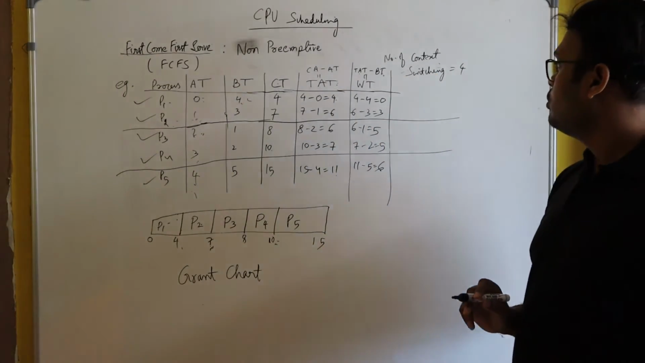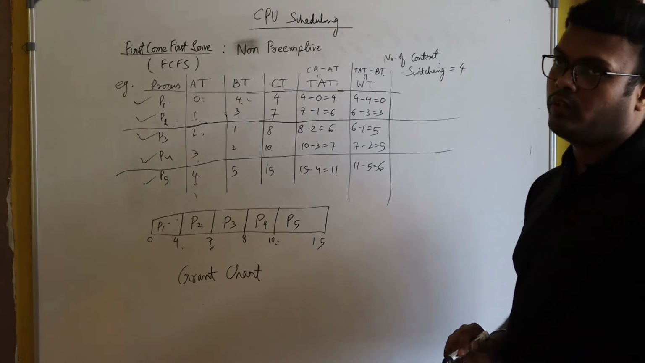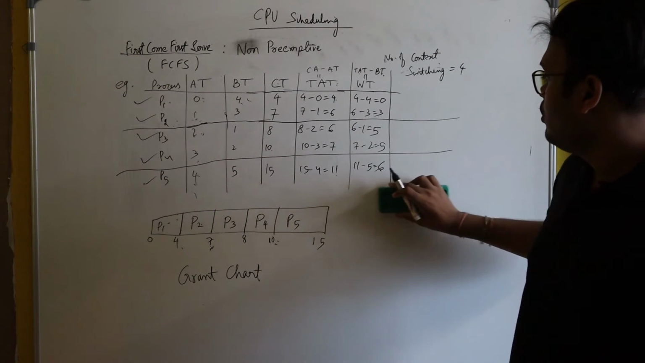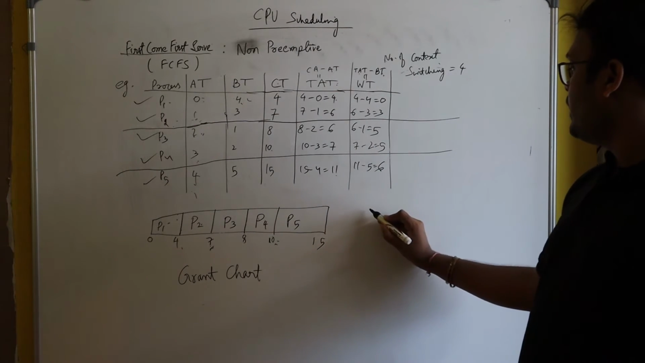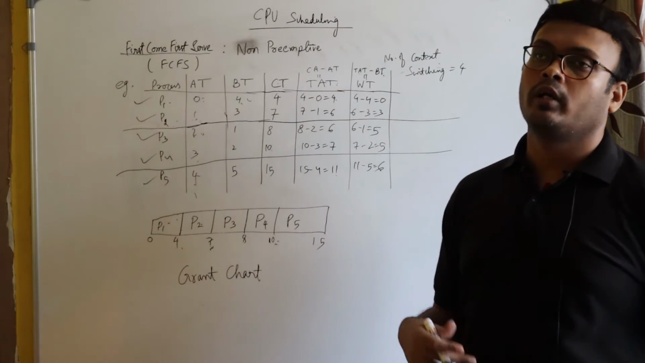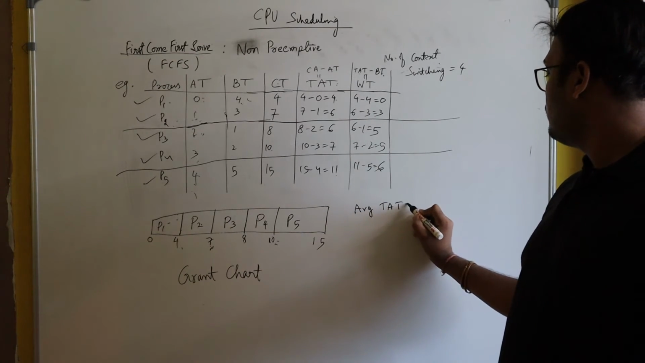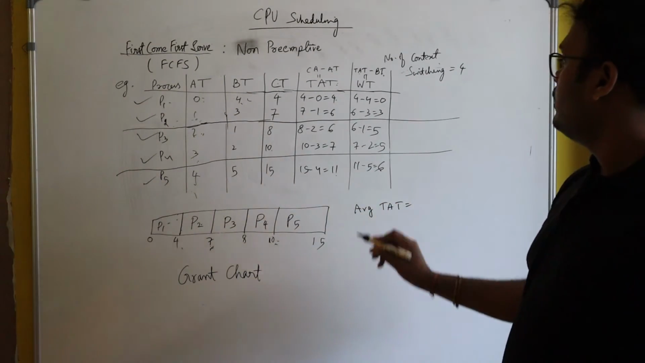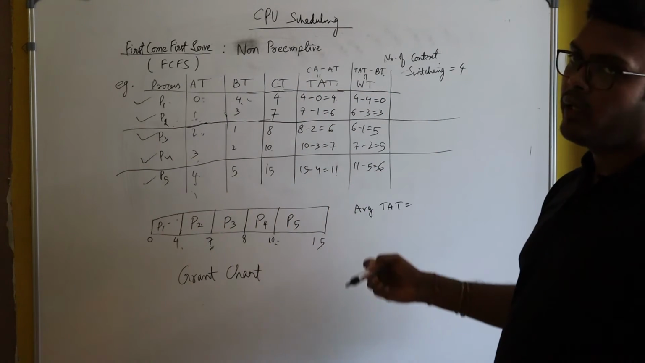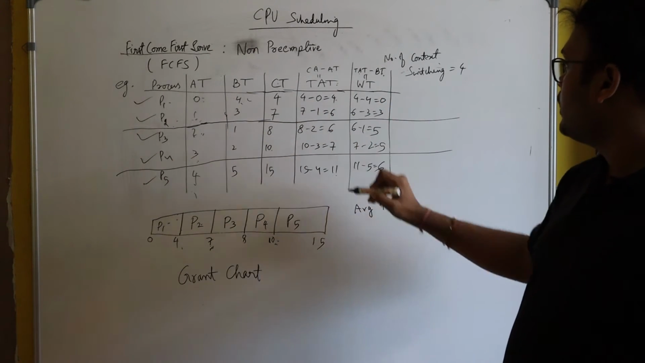Okay. So I have calculated the turnaround time and wait time of each process. So what is the average waiting time? Because mostly in the exam, they ask questions like average waiting time or average turnaround time. So what will be the average turnaround time? You just sum up all the turnaround times of each process and divide by the number of processes.